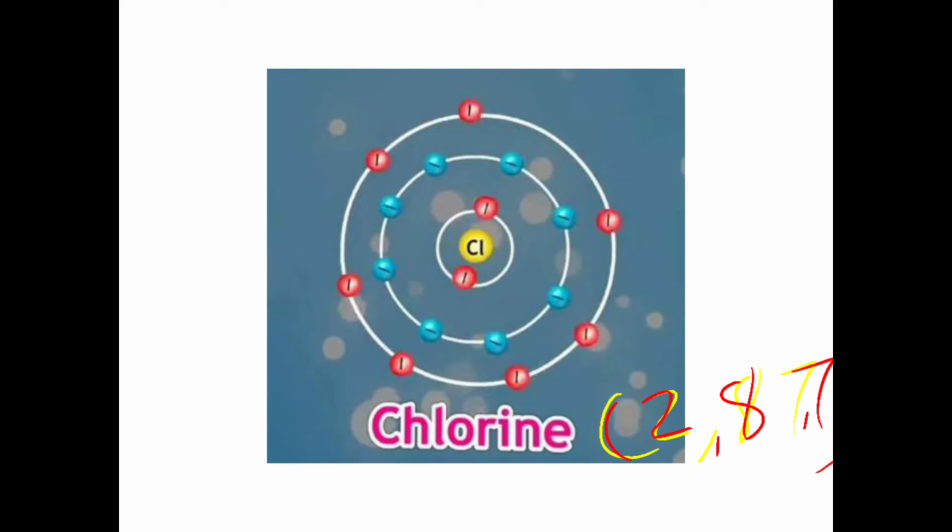Now let us come to the chlorine. Chlorine has the electronic configuration 2, 8, 7. So how many electrons are there in the valence shell?